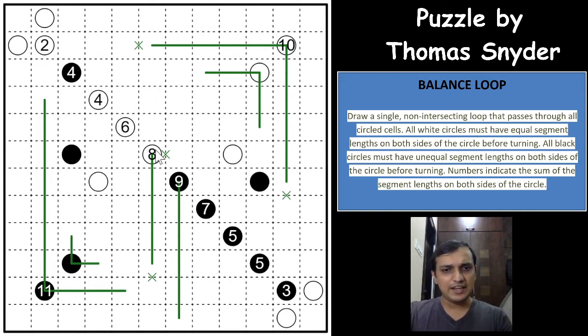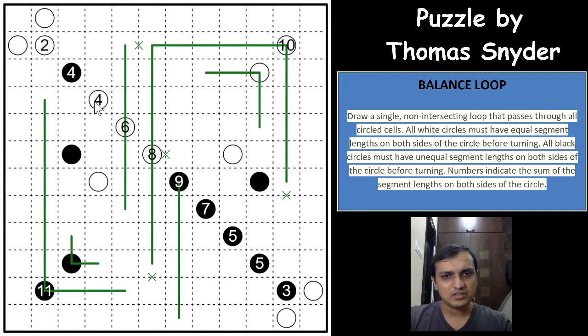And now if you see for the 8, the other 4 cells will have to go towards the up. It cannot go towards the left because you will have only maximum of 3 cells, which means it has to go towards the up. And again for the 6 now, it cannot go towards the left again because you have only maximum of 2 cells. So 3 has to go up and down. So that is helping us, right? So this has to turn here and this has to turn here because it can go at a maximum of 3 cells only, equal on both the sides. And with that we get anything.